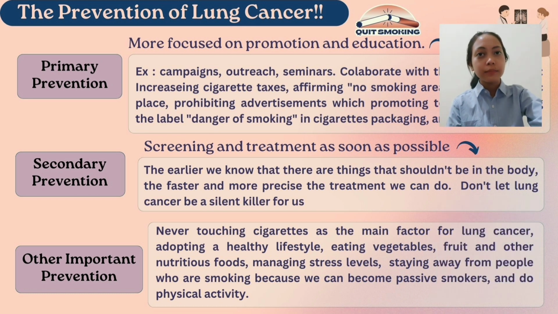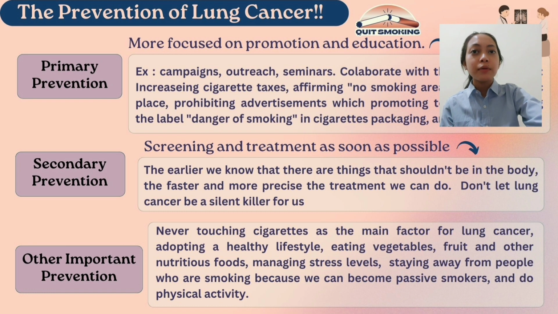Next is secondary prevention. Secondary prevention is more focused on screening and treatment as soon as possible. The earlier we know that there are things that shouldn't be in our body, the faster and more precise the treatment that we can do. Don't let lung cancer be a silent killer for us.